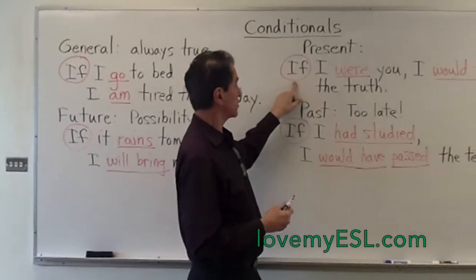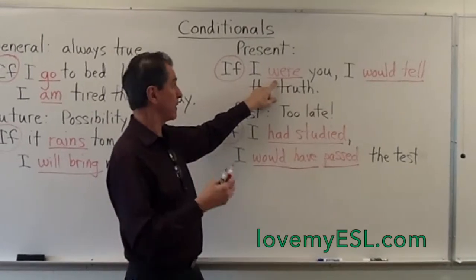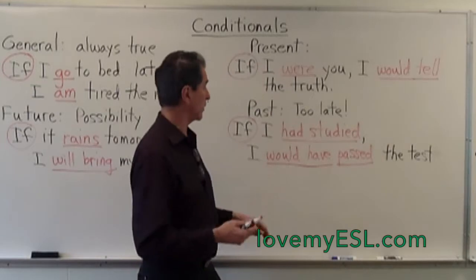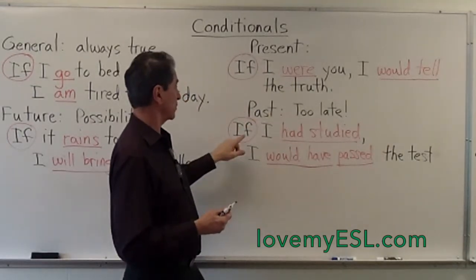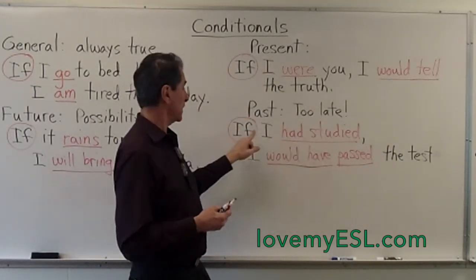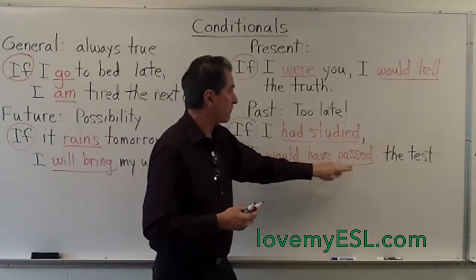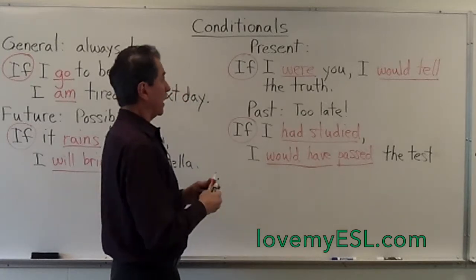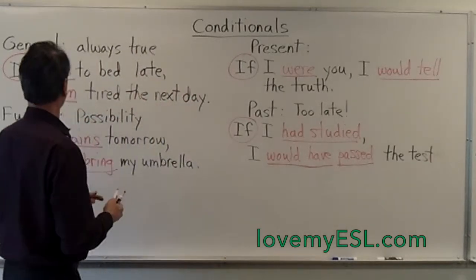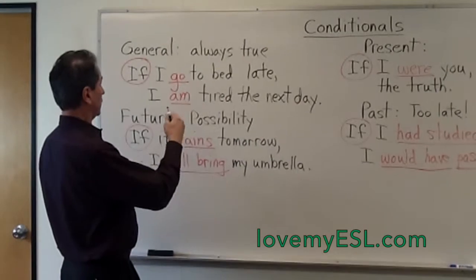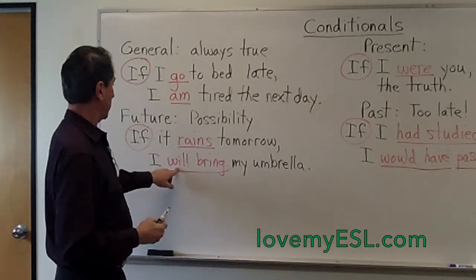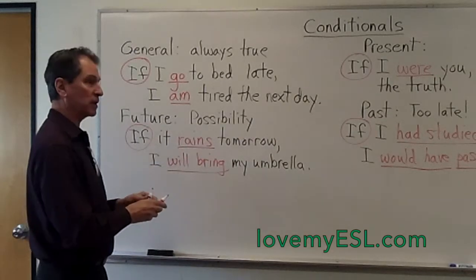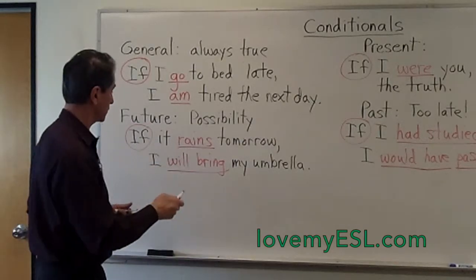When you have the present conditional, you're going to use the simple past, and remember to change was to were, and then you're going to use would and the simple form in the main clause. And when you have the past conditional, you're going to use the past perfect in the if clause, and would have and the past participle in the main clause. One more thing, you don't have to use the word will in this future conditional. As I said before, you can use any of the other conditionals.